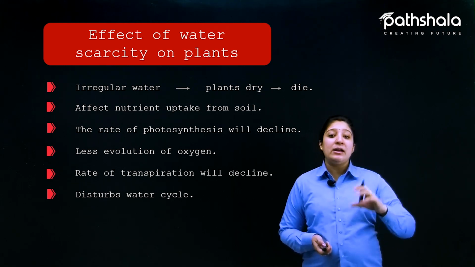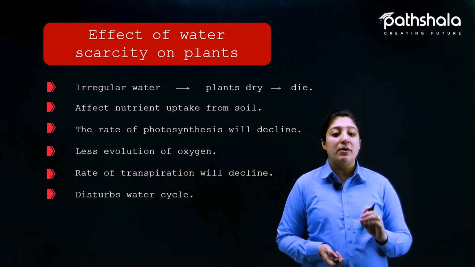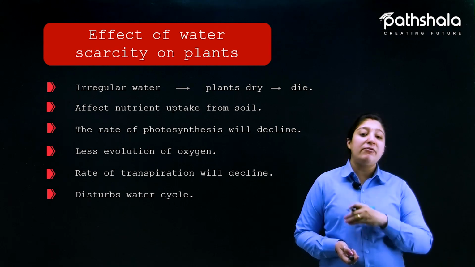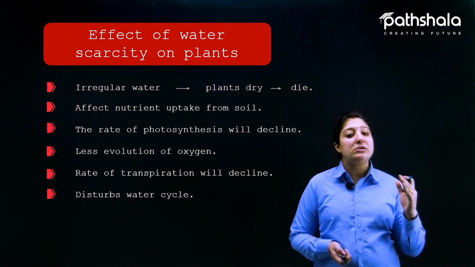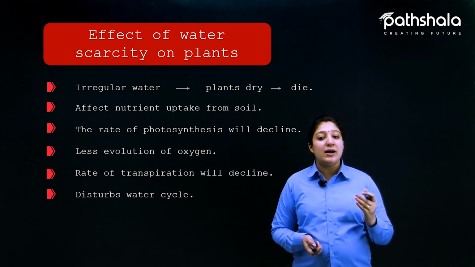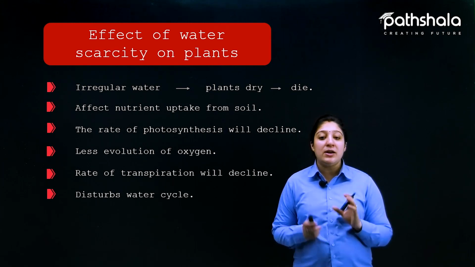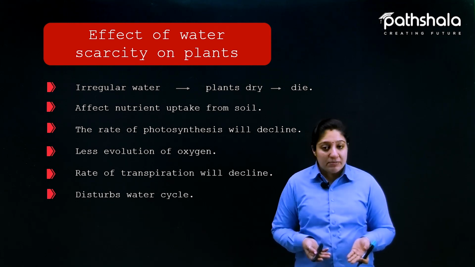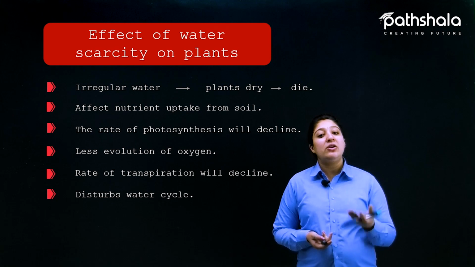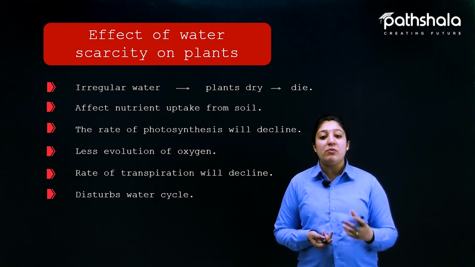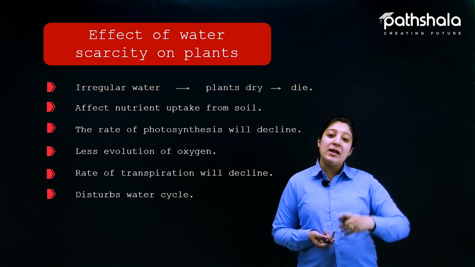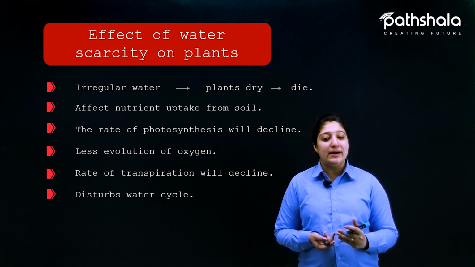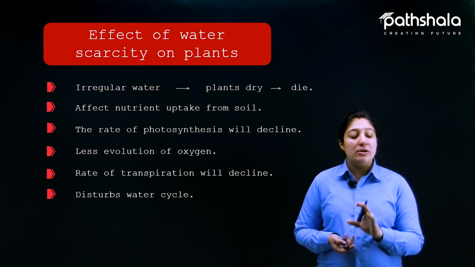So because of that, it becomes very important for us to save water. There are many different methods around us which we can use to save water, and we should follow the rules given by the government, or you can also make your own rules to save water properly, so that in the future no water-related problems will be faced by us, right? So that is all about this chapter.